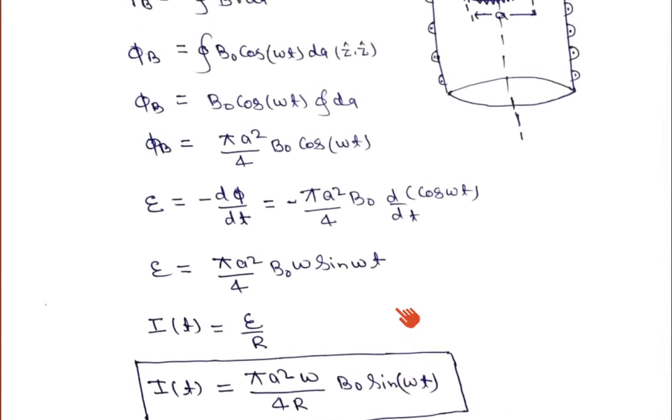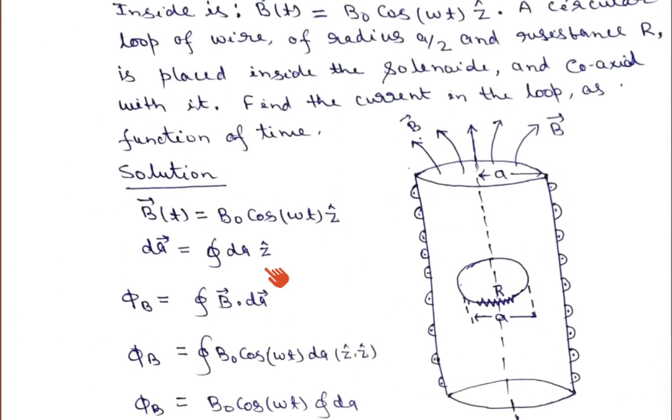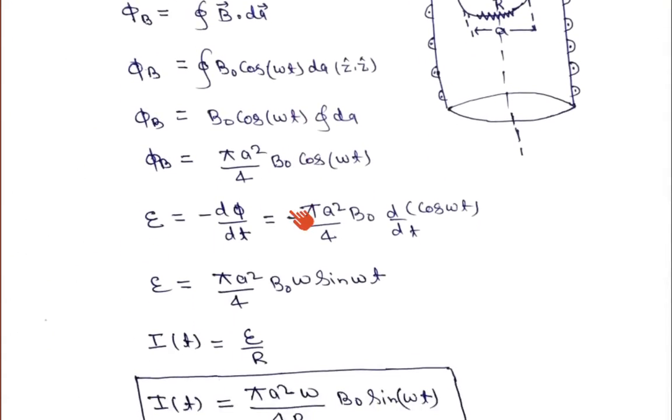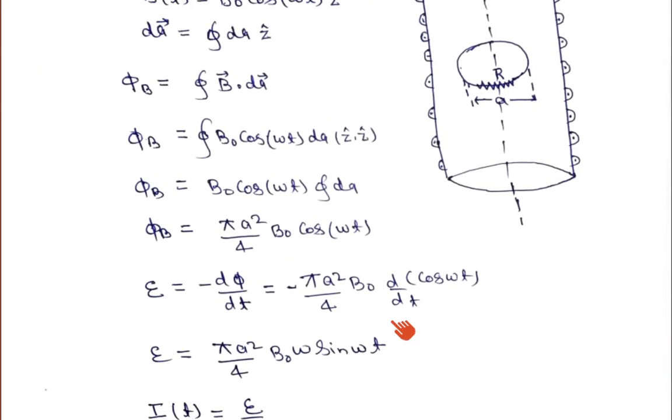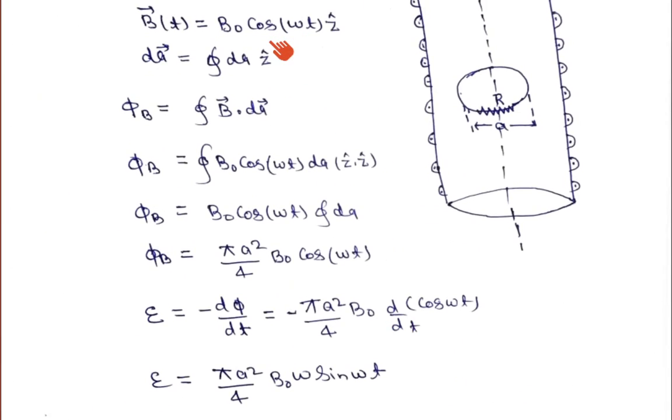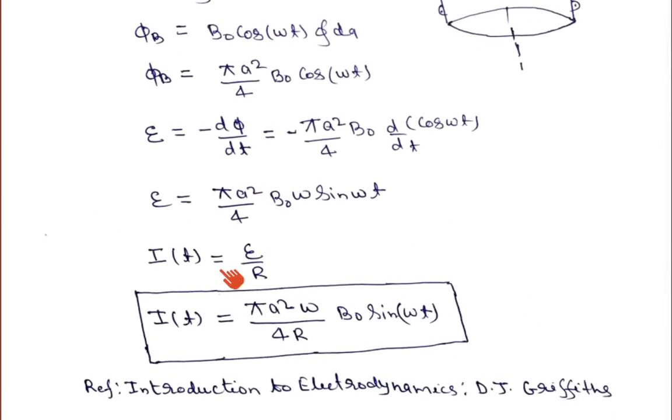So if the magnetic field is changing with respect to time, the induced current flowing in the circular loop is also changing. But here both are in opposite phase: the magnetic field is a function of cos omega t, and the current is a function of sin omega t. So both are in opposite phase.